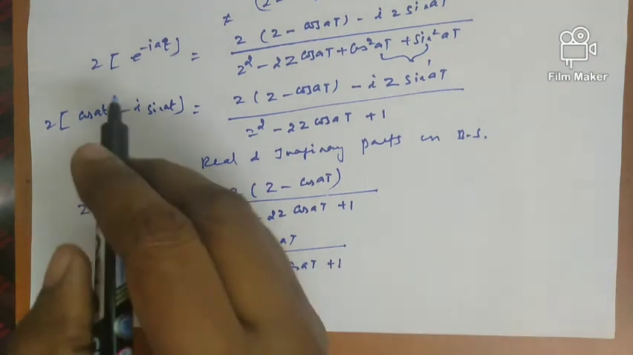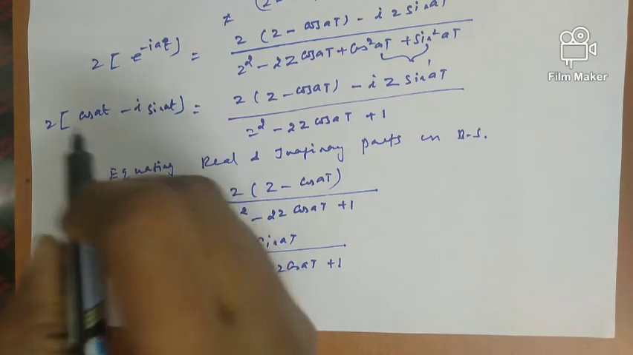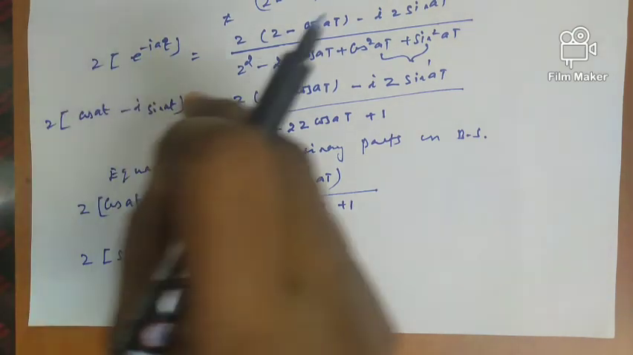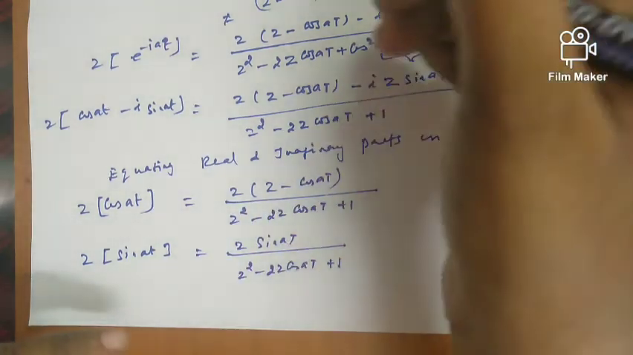So why we are writing in the left hand side is that e power minus i a t, means while we are expanding this we can get the answer for cos a t and sin a t. That's why we are taking the result of Z of e power minus i a t. So that only we have arrived at this answer. This is the answer for the second question.